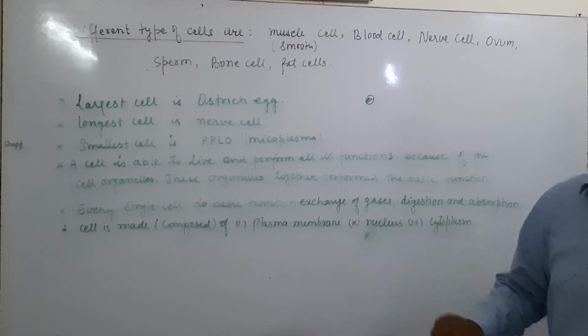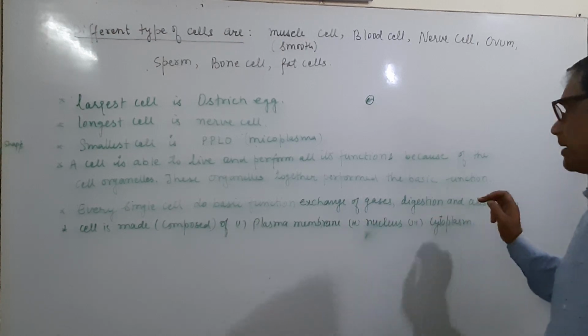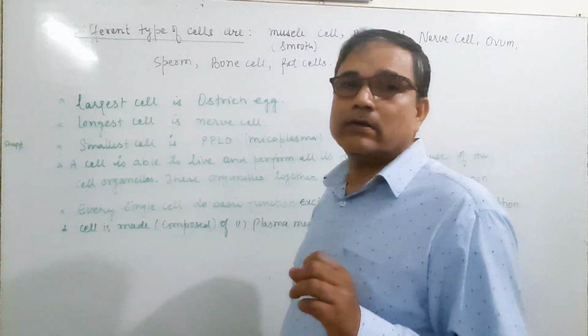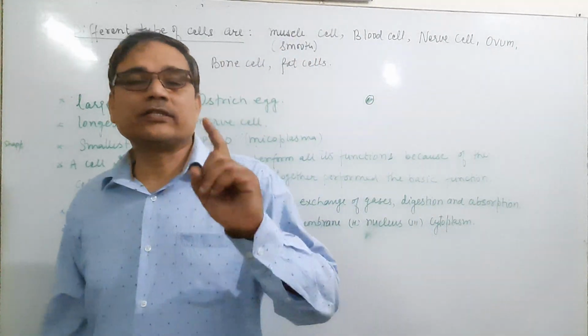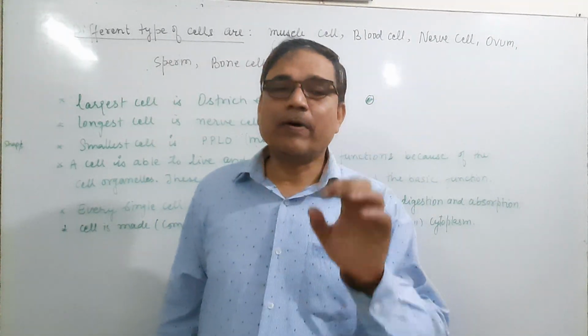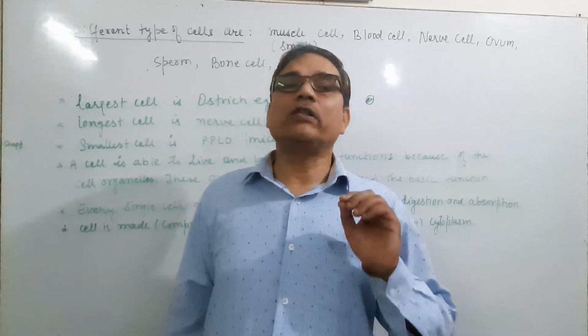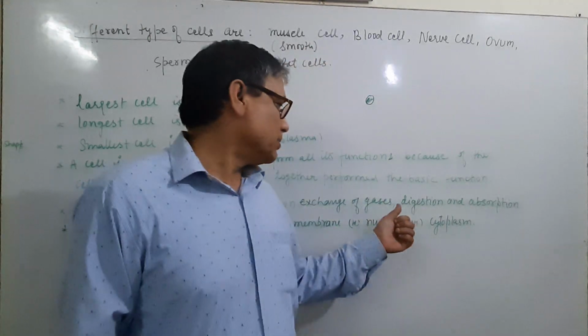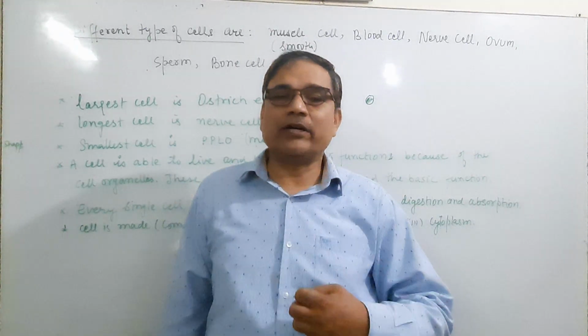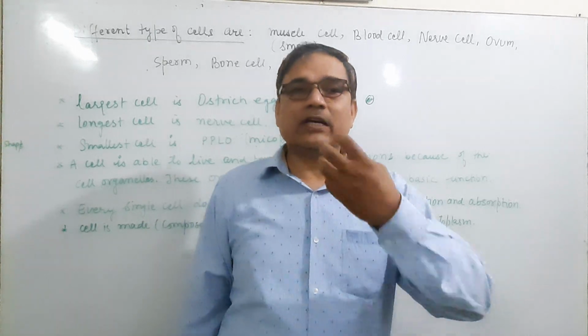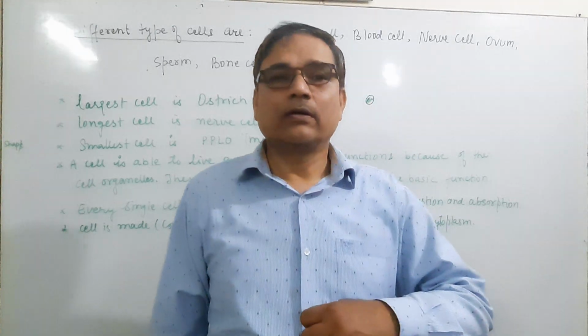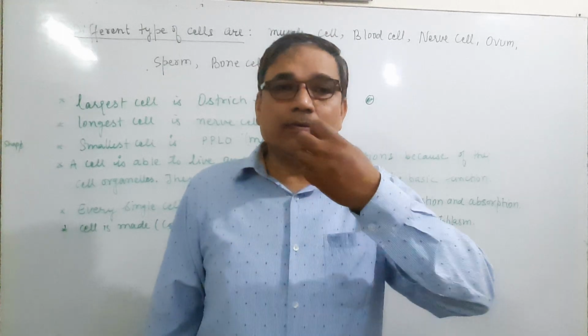What are the basic functions? Exchange of gas, digestion and absorption. Amoeba is unicellular, a single cell. It means amoeba also performs all the basic functions like exchange of gas, like a multicellular organism. Myself, a human being, is a multicellular organism.